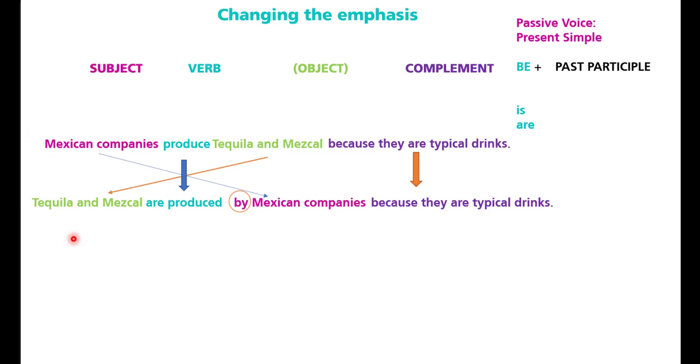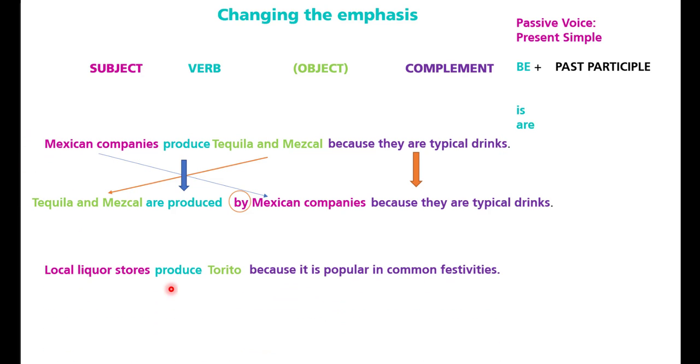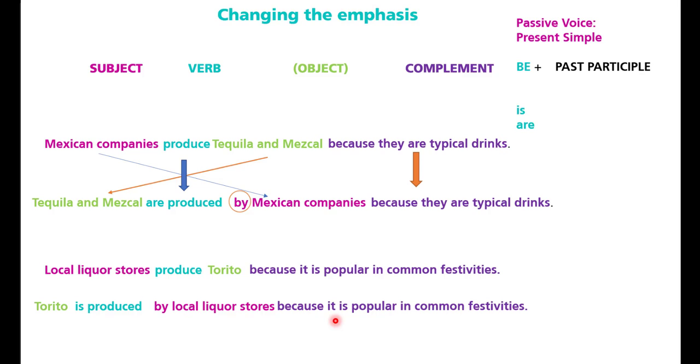Another example in present, it says local liquor stores produce Torito because it is popular in common festivities. So how can we change it to passive voice? We have Torito is produced by local liquor stores because it is popular in common festivities.